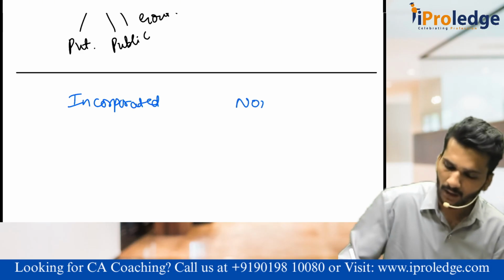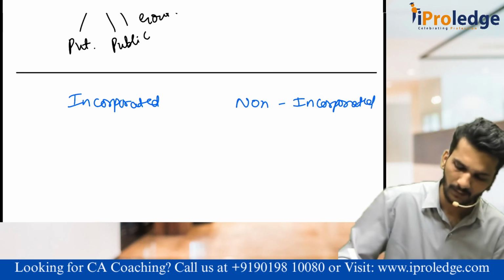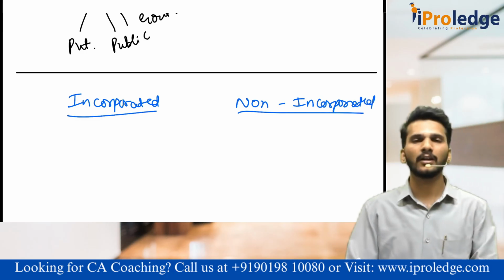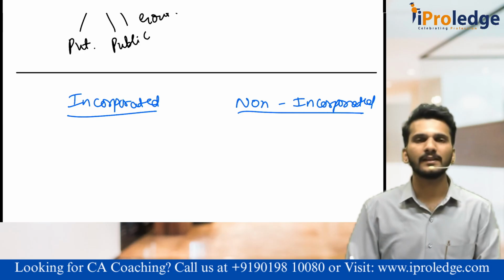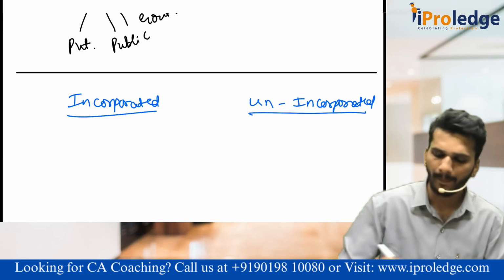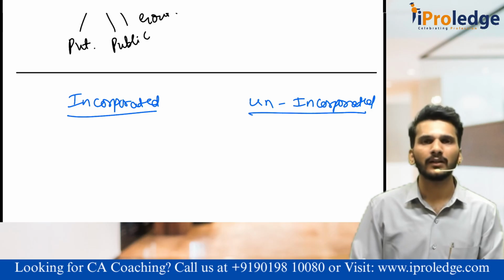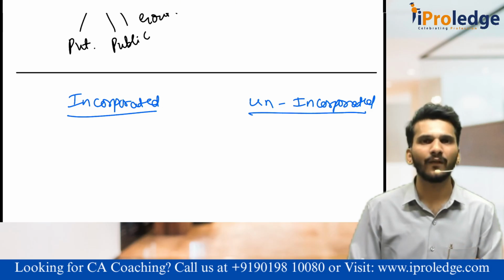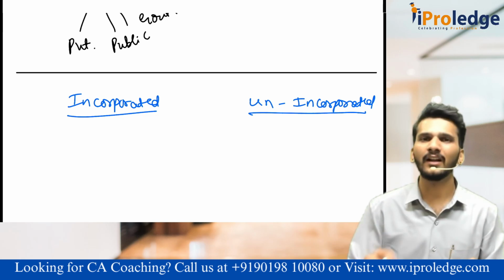The second one is unincorporated. We'll write the right word only: unincorporated. When I say unincorporated, for example, partnership firm, sole proprietor, all these things, registration is not compulsory.